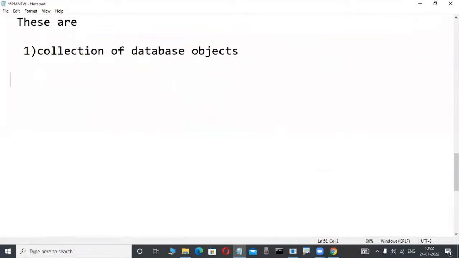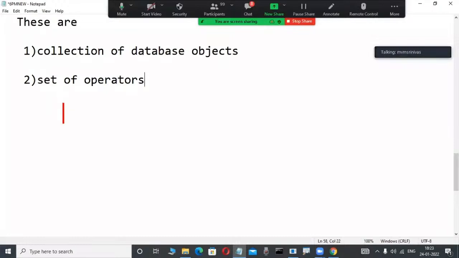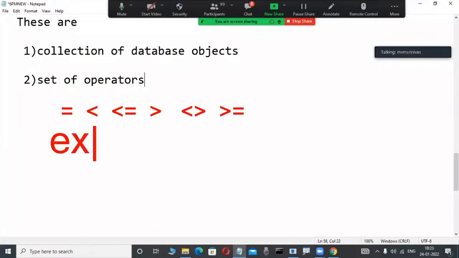In our courses we are learning not only the collection of database objects. In any relational data model product we also observe another easy concept. What is that? A set of operators is available. Operator means, as I am also thinking of in C language or Java, equal to, less than or equal to, greater than or equal to, not equal to. These types of operators are there. We are thinking of not only these operators but also a set of special operators in every relational data model. Suppose EXISTS is an operator.